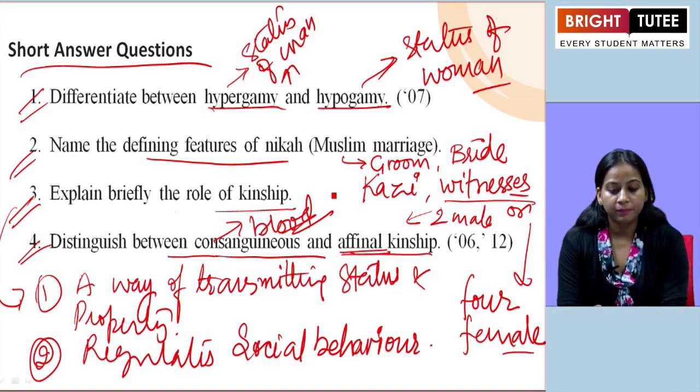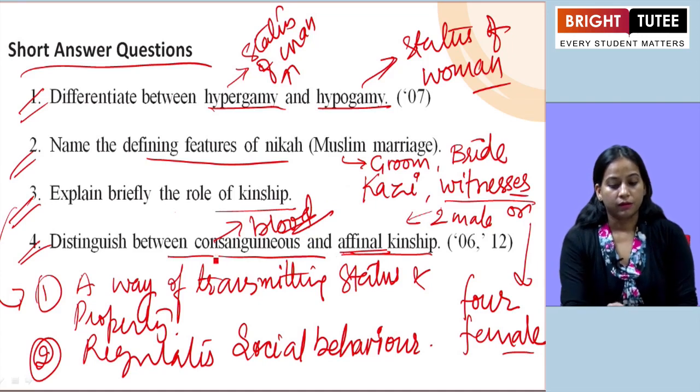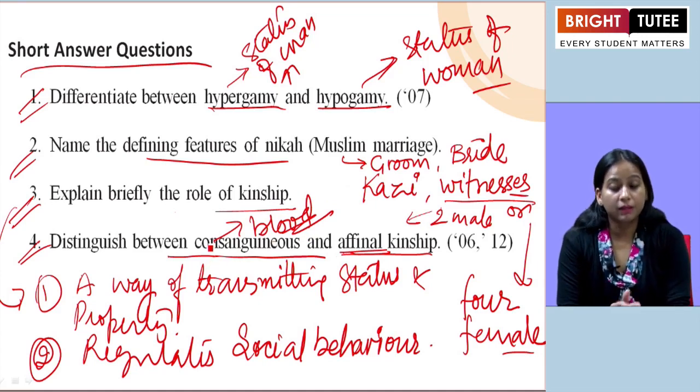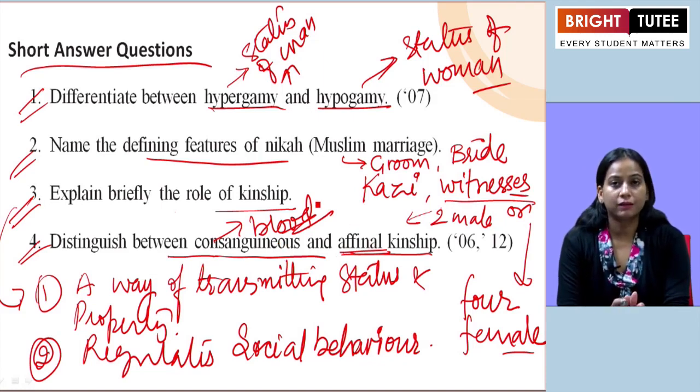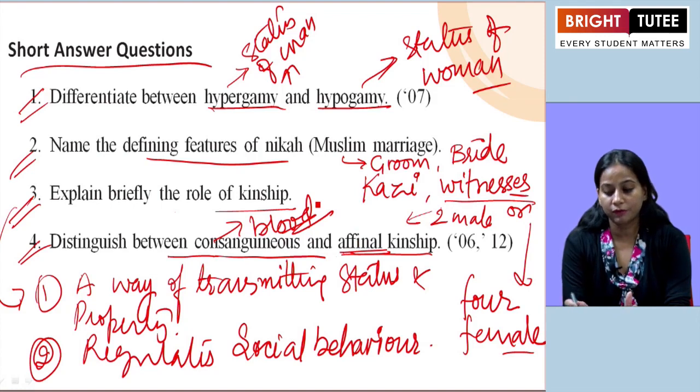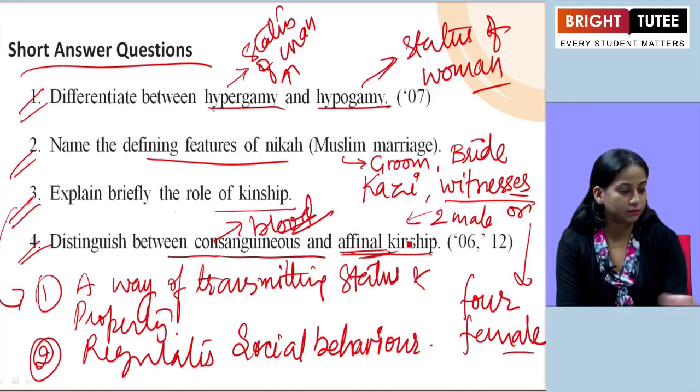Here we can say kinship as it exists between the parents and their children is consanguineous, and the kinship based on marriage, that is between husband and wife, is the latter one.